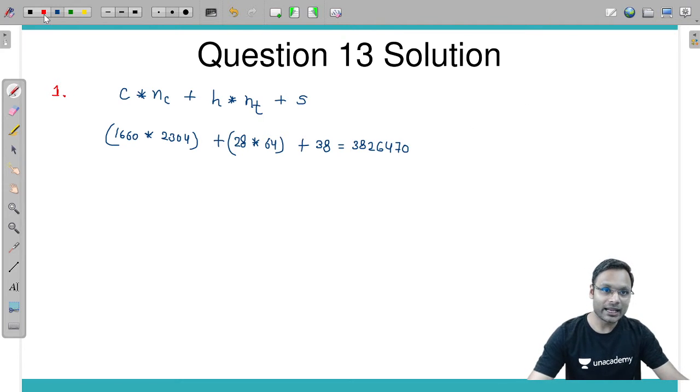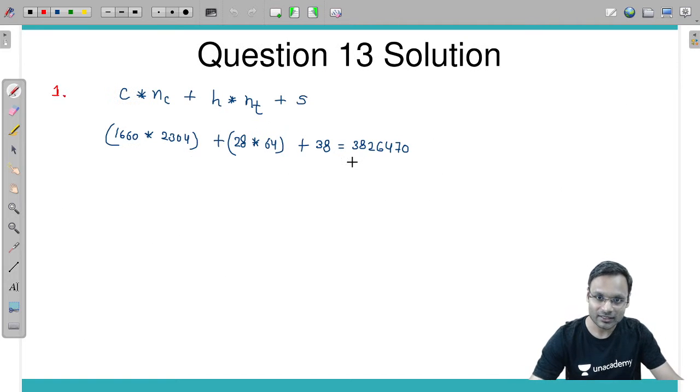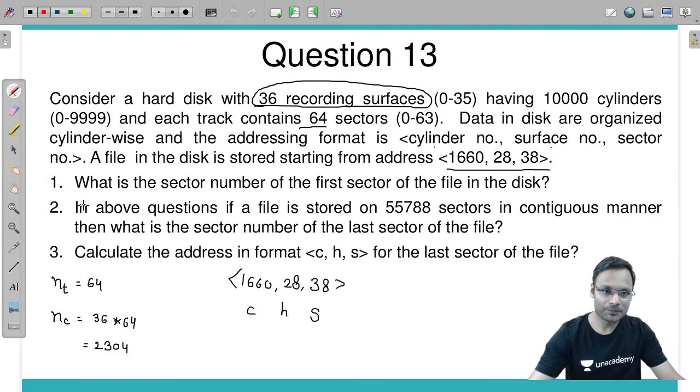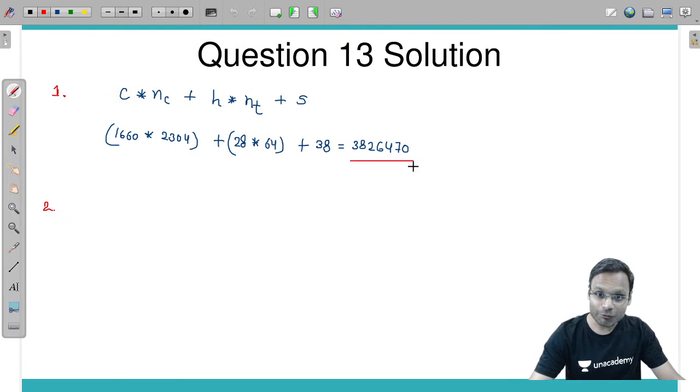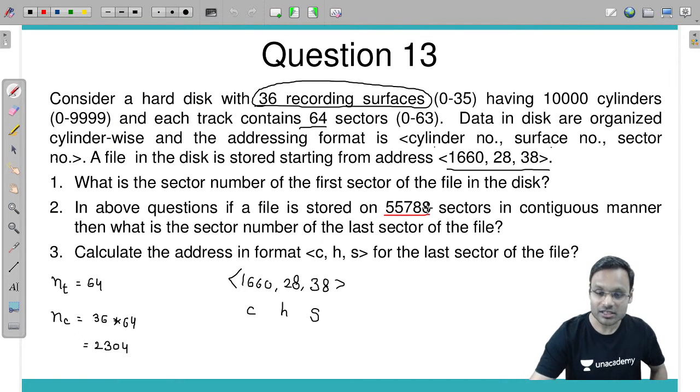Okay. So I am getting this for the first question. This is the sector number of the first sector of the file. Now question number 2. Question number 2 says: in the above question, if a file is stored on these many sectors in a contiguous manner, then what is the sector number of the last sector? Starting from this sector, if we store this many sectors in total, at which number will the last sector be?